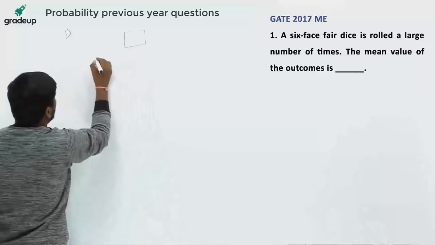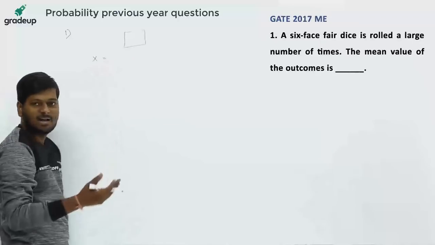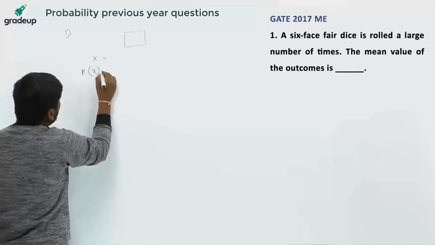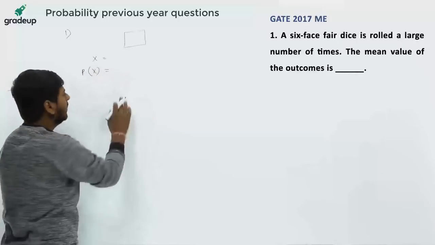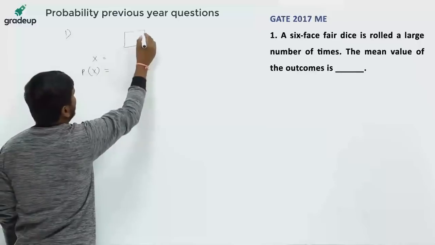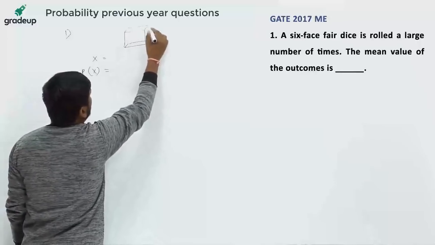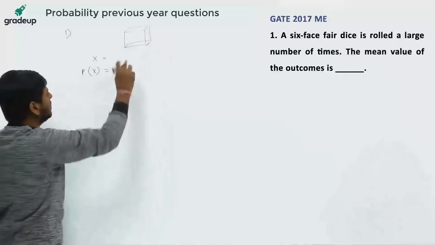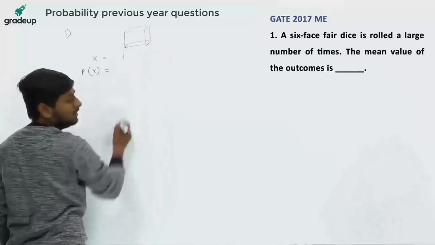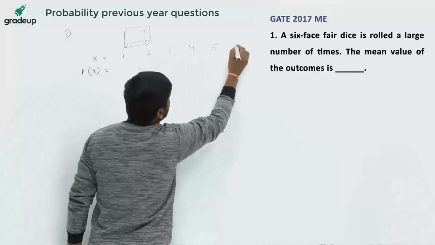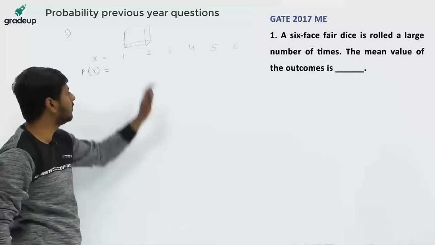So x is the outcome. X is a random variable which is giving us outcome, and what is the probability of getting that outcome that we have to find. So x is, this is a dice. Now this is rolled, so we can get 1, 2, 3, 4, 5 and 6. So there are total 6 outcomes from a dice.